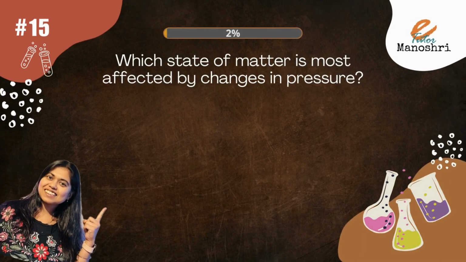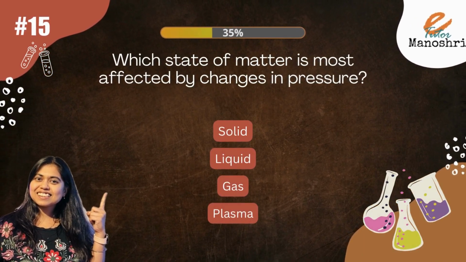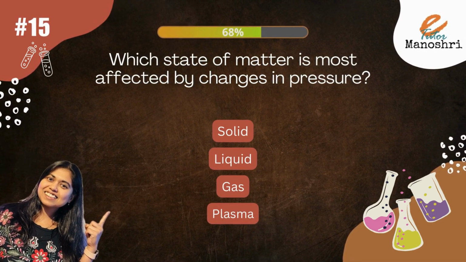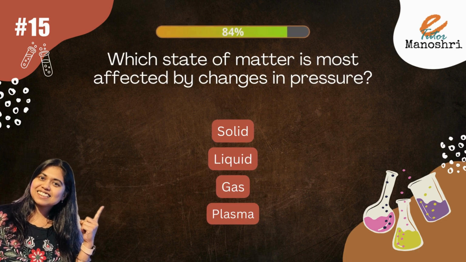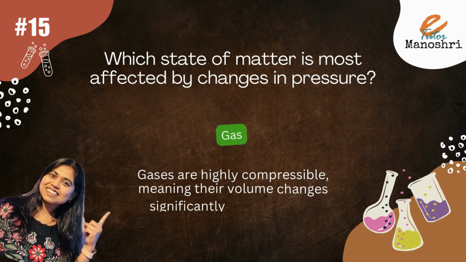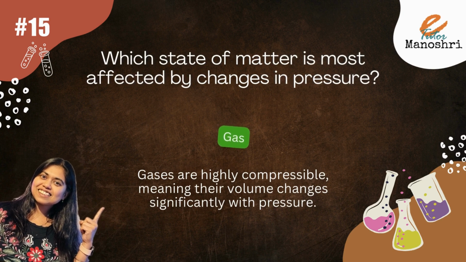Which state of matter is most affected by changes in pressure? The options are solid, liquid, gas, plasma. The answer is gas. Gases are highly compressible, meaning their volume changes significantly with pressure.